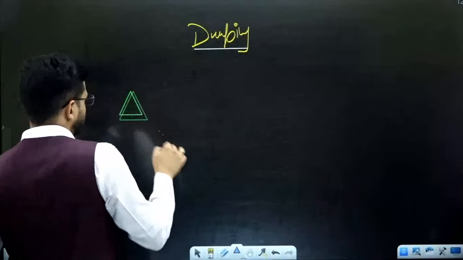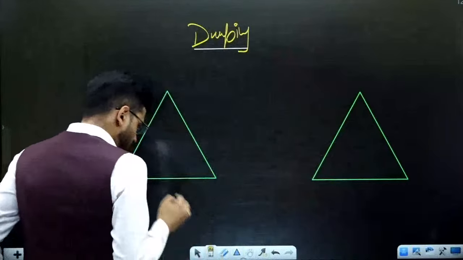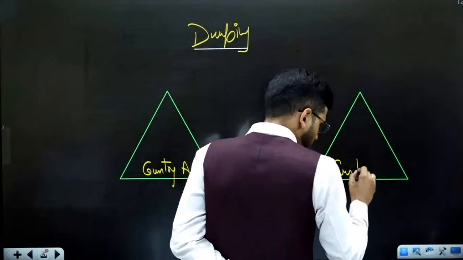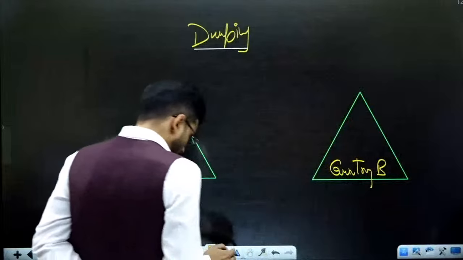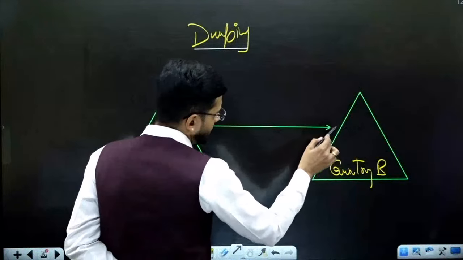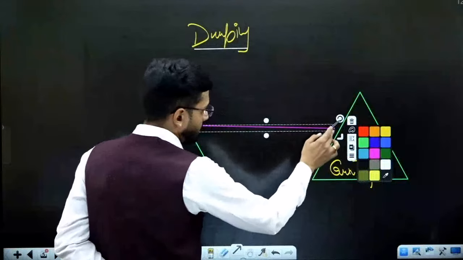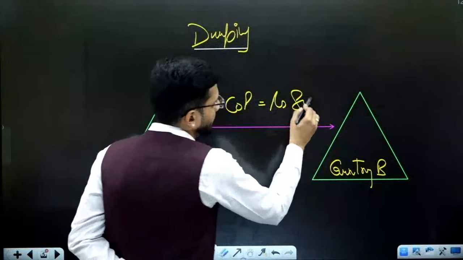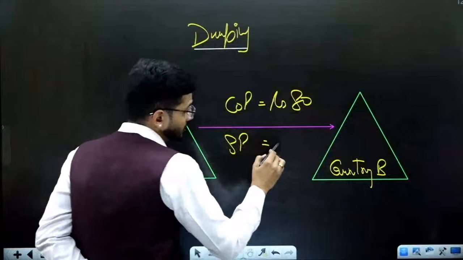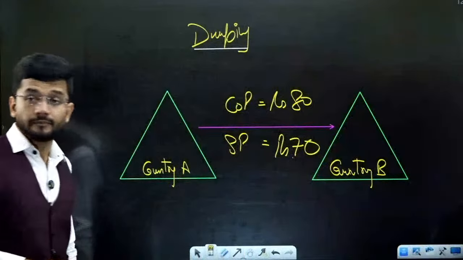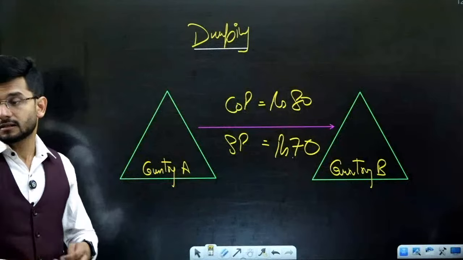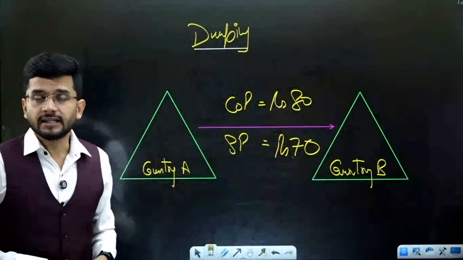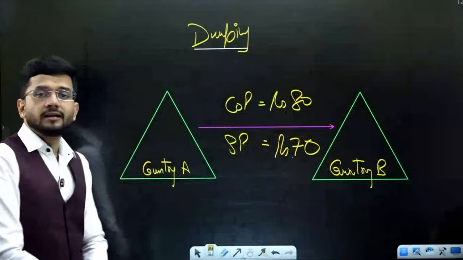So what is dumping? This is country A, this is country B. Country A is exporting goods to country B. The cost of production of this particular good is rupees 80 and the sales price is rupees 70. So country A is incurring huge losses. Its cost of production is rupees 80, and it is selling at rupees 70. So why would country A incur such huge losses?